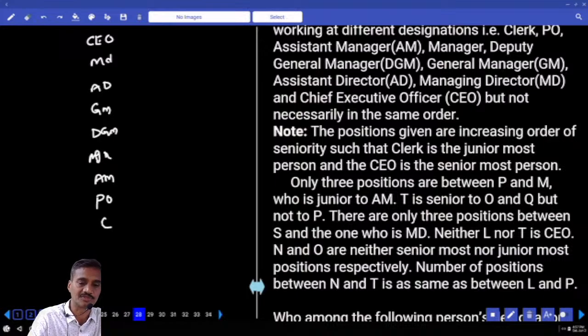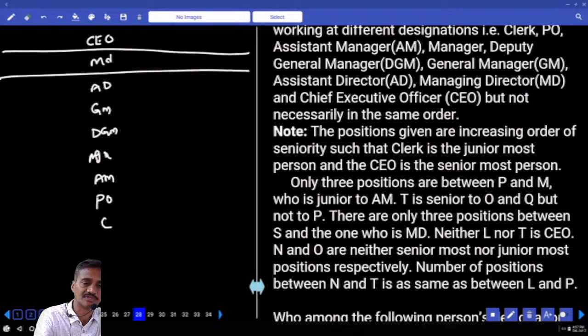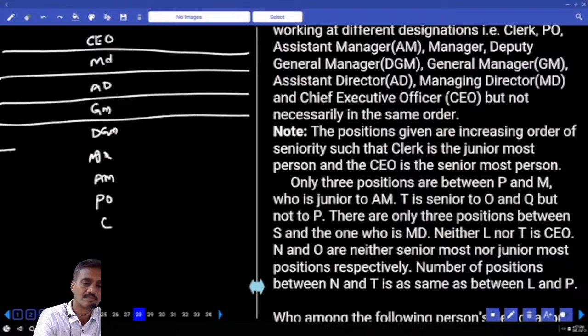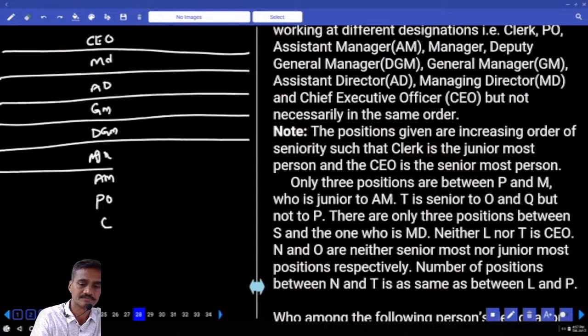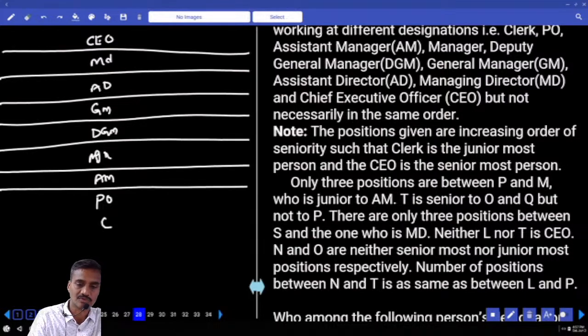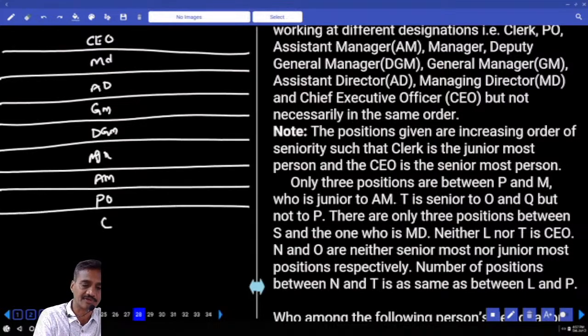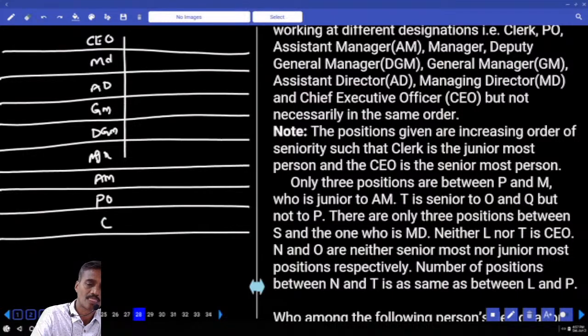Three plus three plus three, there are altogether 9 persons. These 9 persons belong to an organization and they are working in different positions.